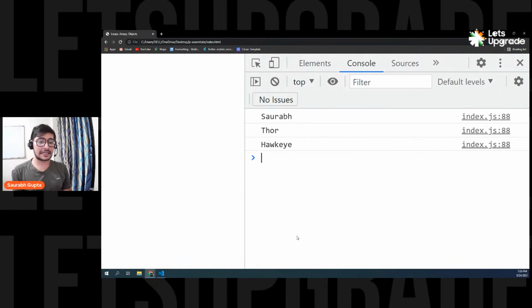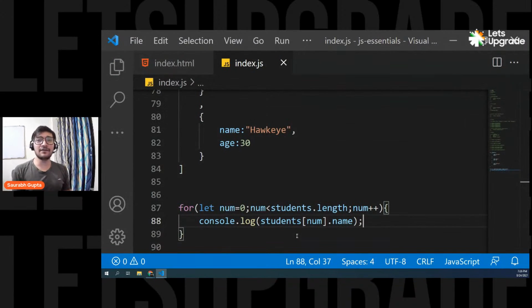What if I put students length? There's nothing like that, because you cannot put students of length. In that case it will try to find a property present inside the object. And yes, in this case, students is an array, so it doesn't work like that, because then it will try to find a length index, and it doesn't work like that. Is that cleared, Mamun? You cannot put it like that. Okay, so everyone, are we cleared?